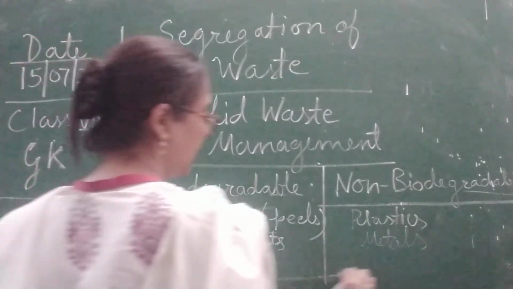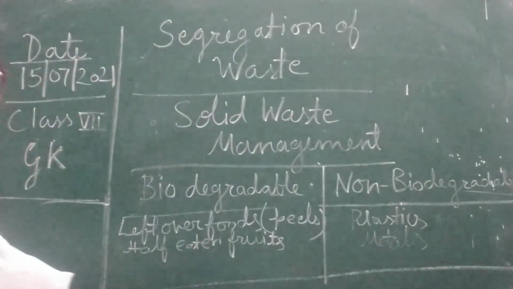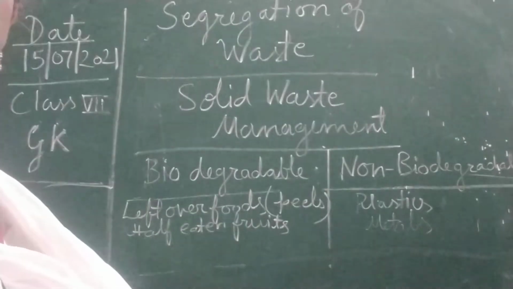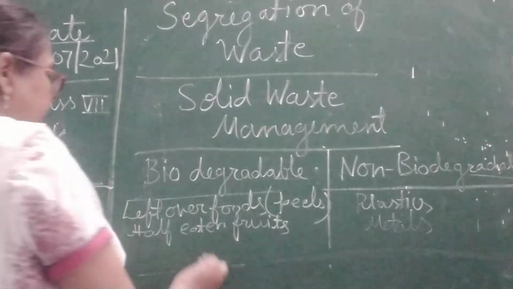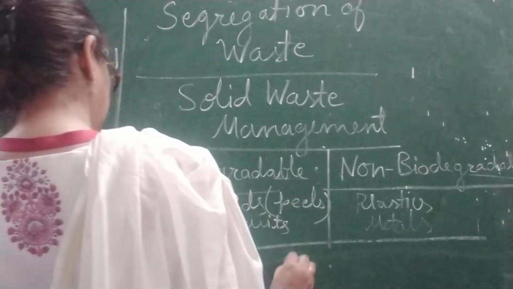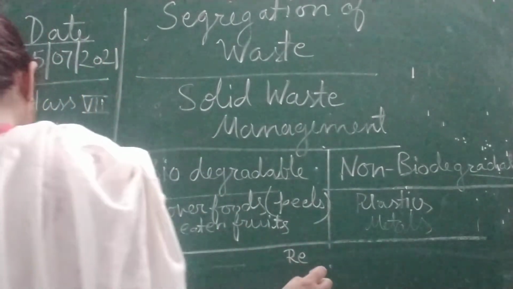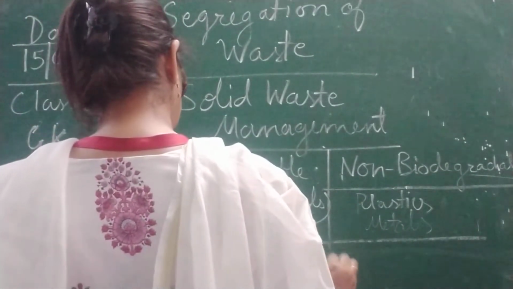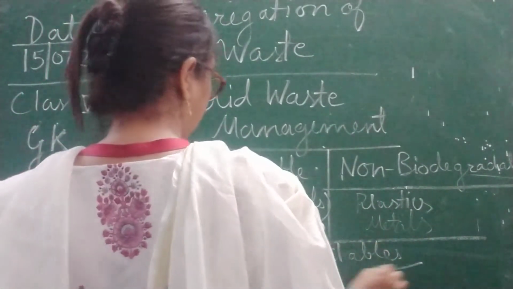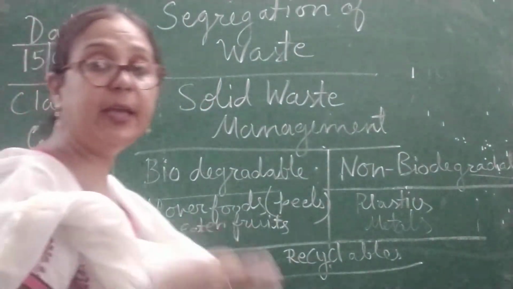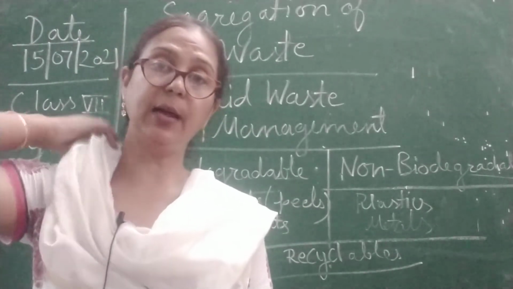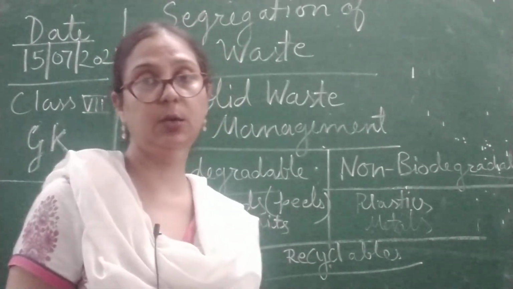From here we will take out the recyclable waste, the waste which we can recycle, children. Now here we will write the third one, that is recyclables. The waste which we can recycle, उसको दोबारा recycle करके हम उसका इस्तेमाल कर सकते हैं. वो waste कौन कौन से होते हैं?